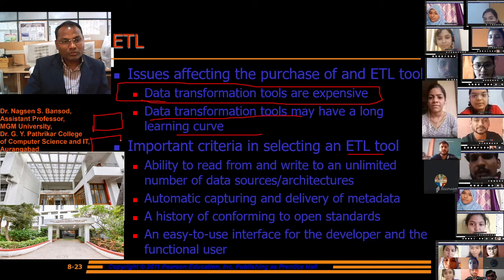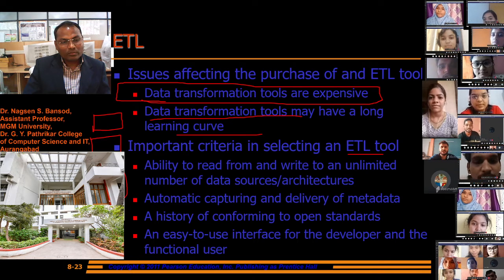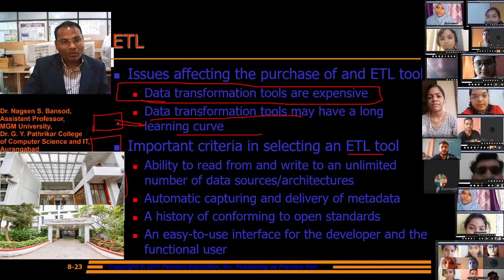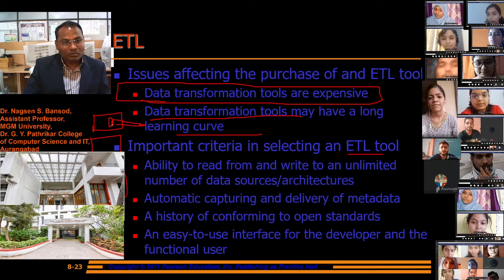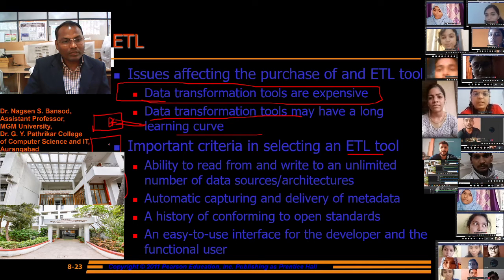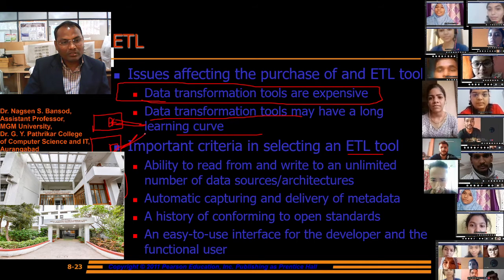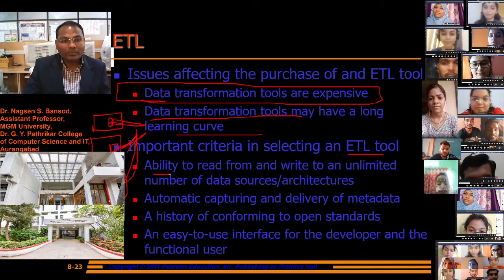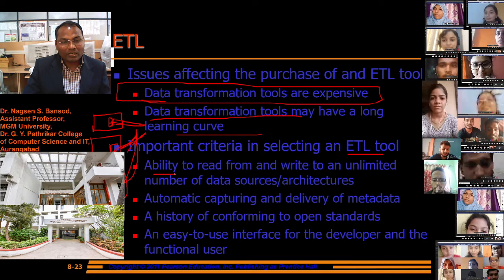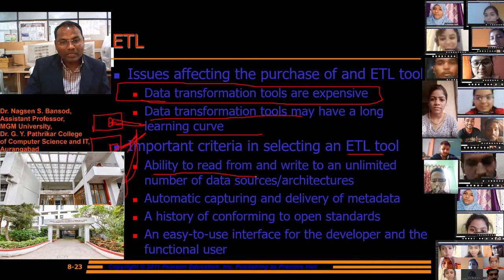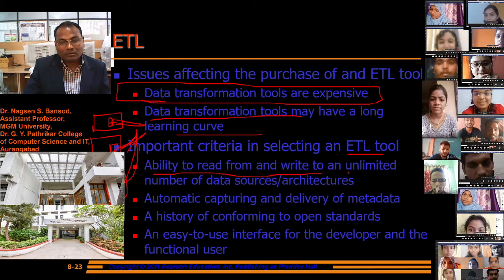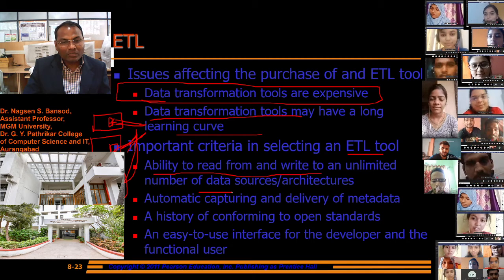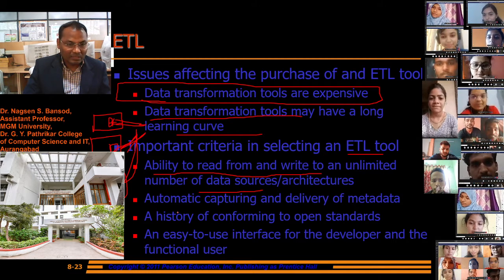There is an instrument that captures the barcode on the product, the barcode reader captures the information about this product and stores that information. That should be unlimited. There we need the ability to read and write to an unlimited number of data sources architecture.